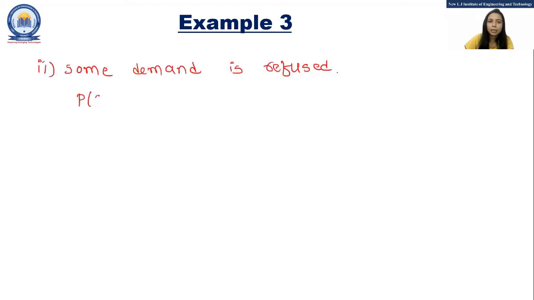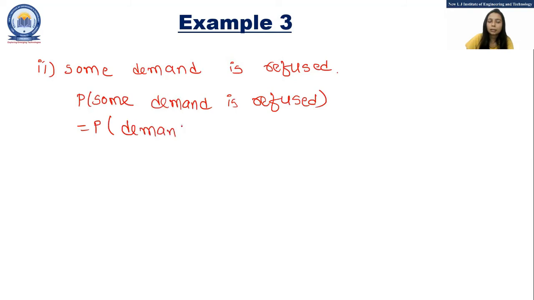So the probability that some demand is refused is equal to the probability that demand is more than 2, because the car hire firm has only two cars.